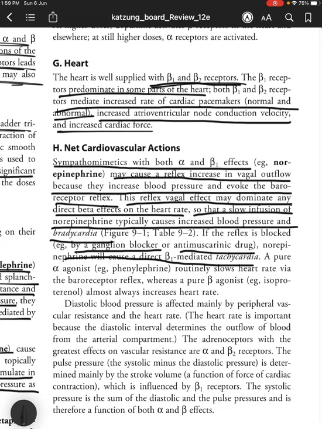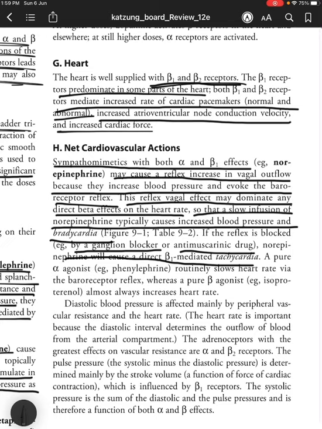But when the baroreceptors function, there is a reflex vagal effect that may dominate any direct beta effects on the heart rate, so that a slow infusion of norepinephrine typically causes increased blood pressure and bradycardia. Okay, slow administration, bradycardia, but if you are blocking the reflex, then you have tachycardia.